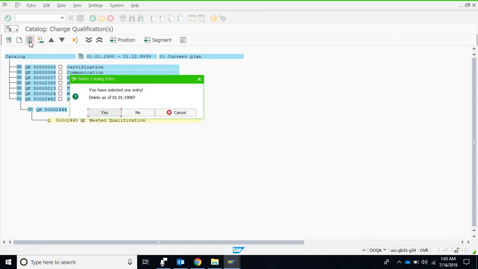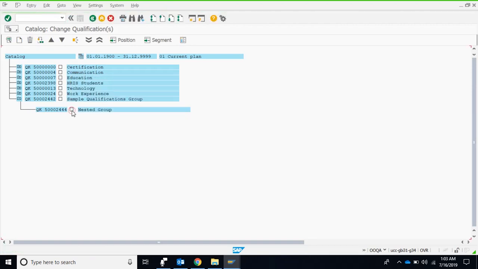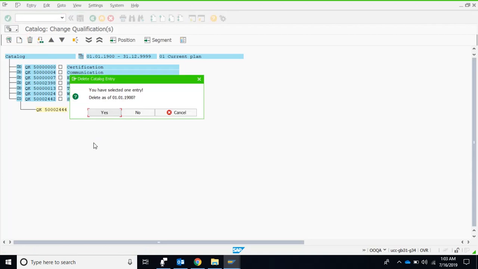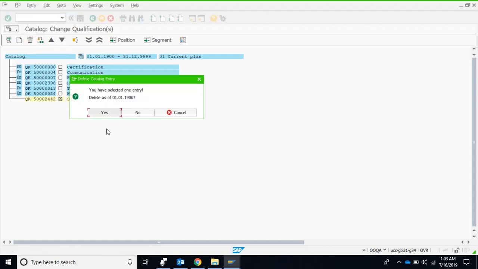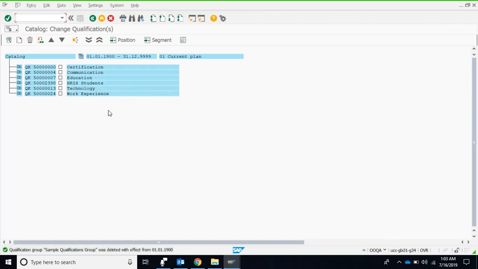So we delete it. Now we delete this group as well. Yes, and now we deleted this group as well. So this is not something to be done by you. I am just doing it because I don't want too much mess in this particular catalog.